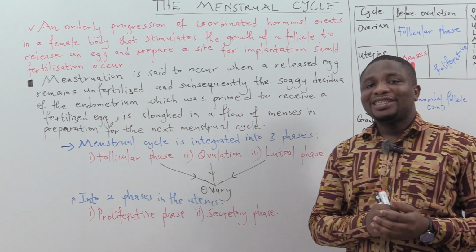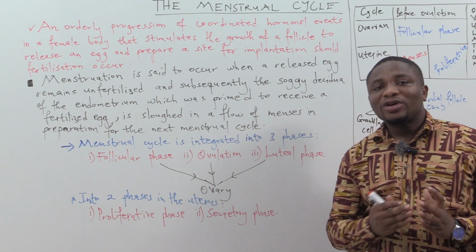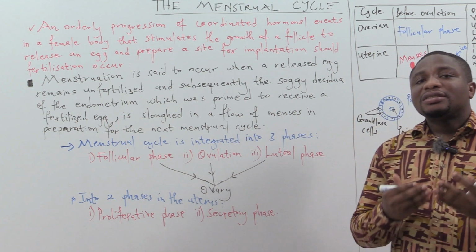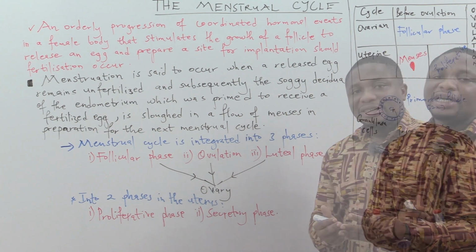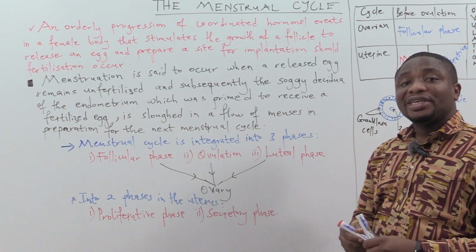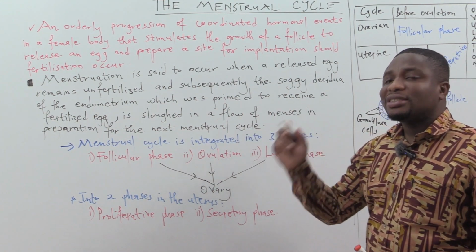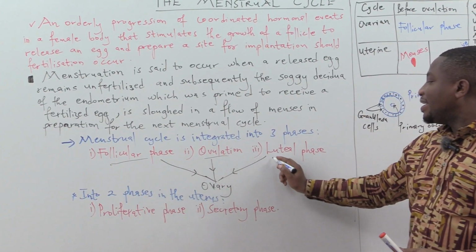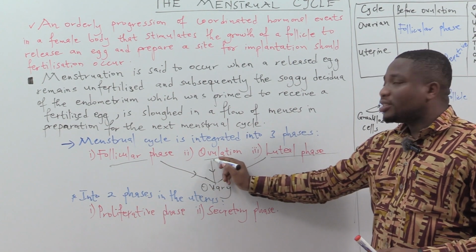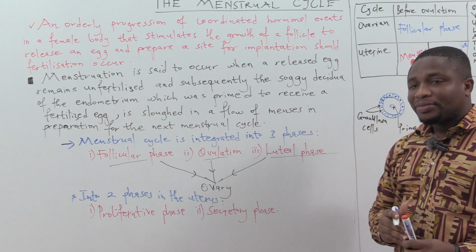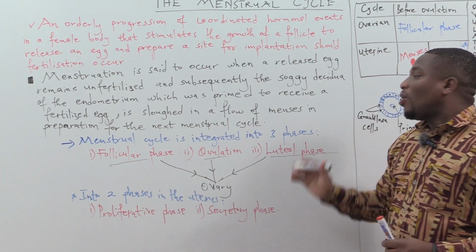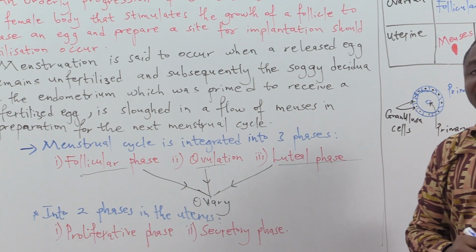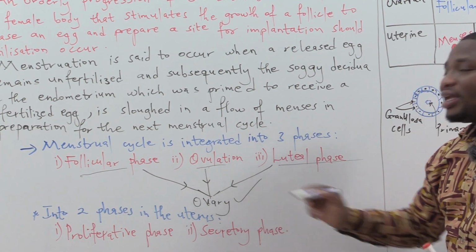All right, let's move ahead and look at what the menstrual cycle constitutes. It is divided into three phases. What are these three phases? We are looking primarily at the follicular phase, the ovulation, and the luteal phase. So the ovulation will take place mid-cycle. All these three phases happen in the ovary.